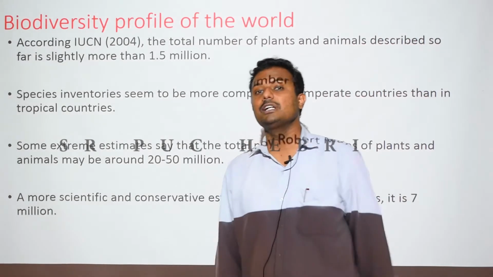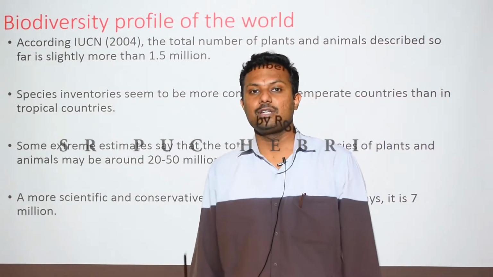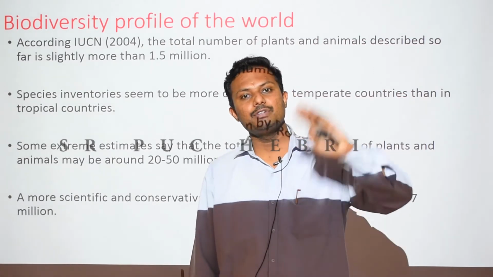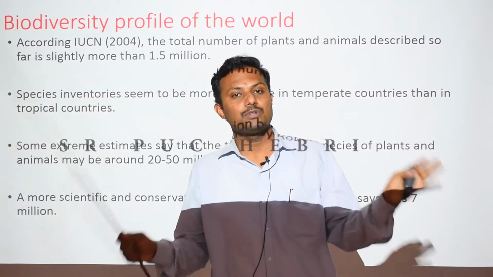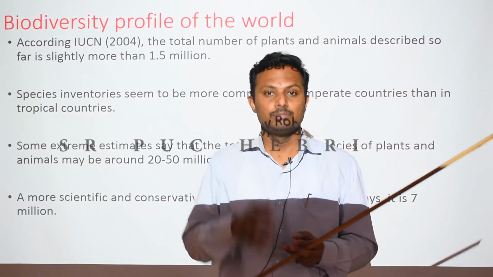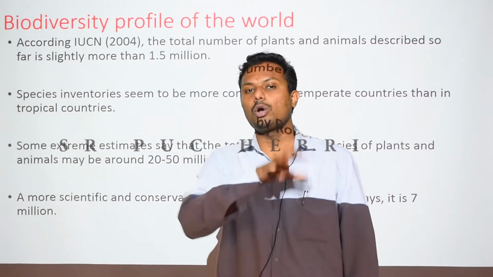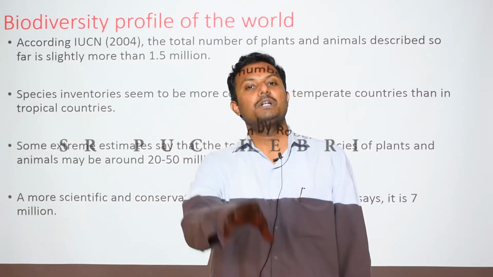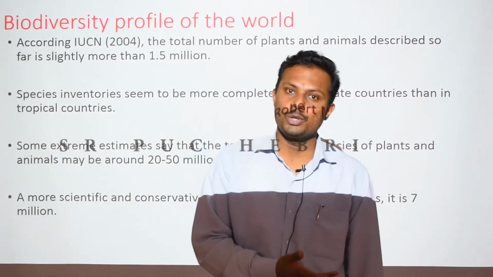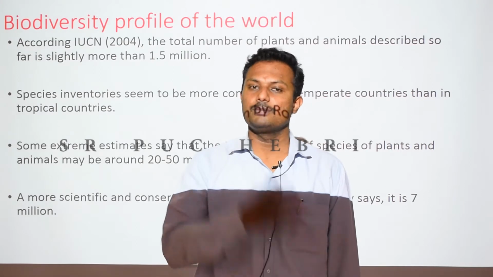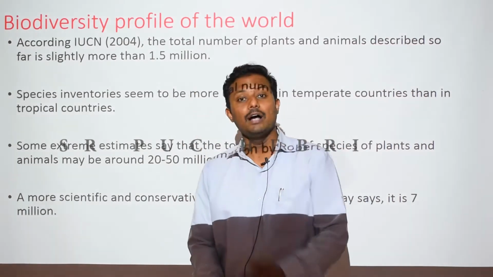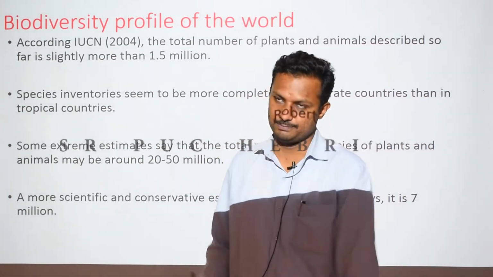We also considered habitat biodiversity, or ecosystem biodiversity. According to habitat biodiversity, we not only classify the different types of habitats or ecosystems, but also the organisms associated with those different habitats. So desert, estuarine ecosystem, freshwater ecosystem, maybe marine water ecosystem, like this different types of ecosystems we identified under diversity at the level of ecosystem.